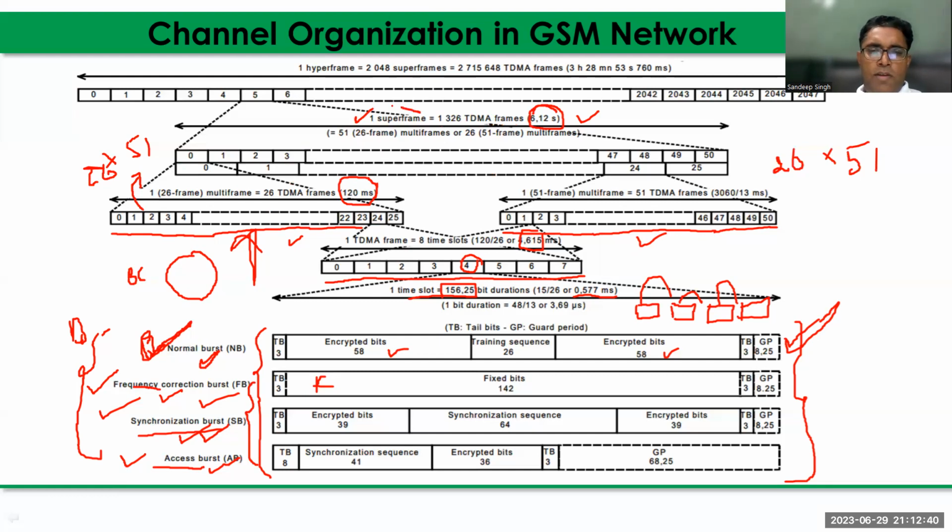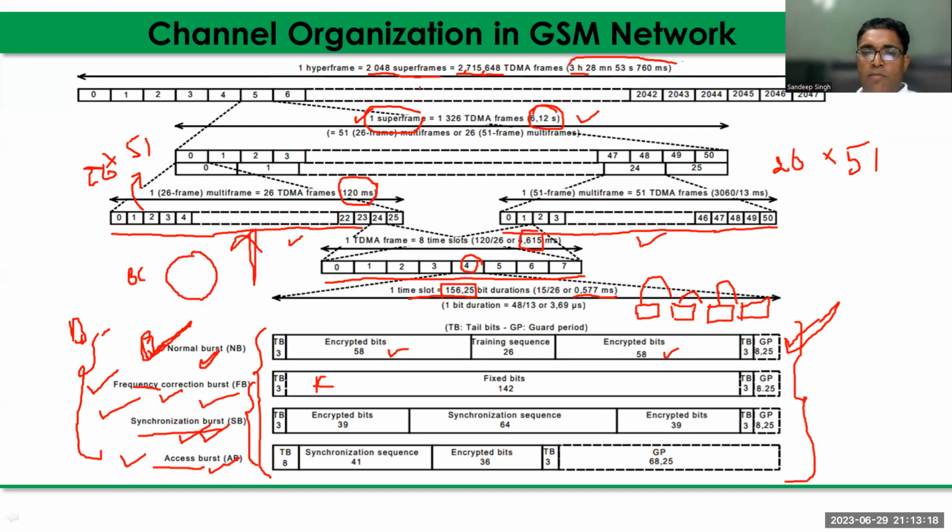Now the super frame is clear. After the super frame, 2048 consecutive super frames become the hyper frame. And how many frames are there in the hyper frame? You can see here 2,715,648 TDMA frames. And the duration of that hyperframe is 3 hours 28 minutes 53 seconds and 760 milliseconds.